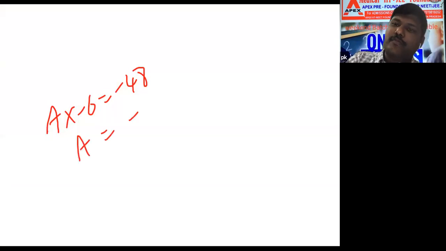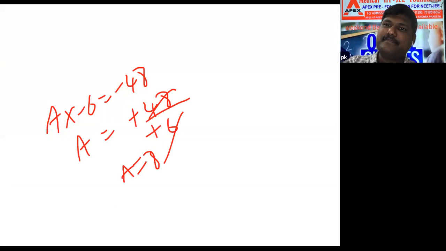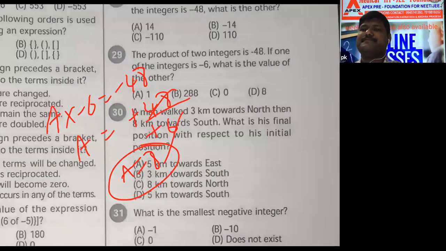A is equal to minus 48 by minus 6. This is equal to now. Symbol won't change. Minus minus cancel. 6 8s are 48. A is 8. Understand? Only in linear inequalities, if you are transferring negative to right hand side or left hand side, minus will change. This is normal equal to, no, so it won't change anything. As it is, it will be.